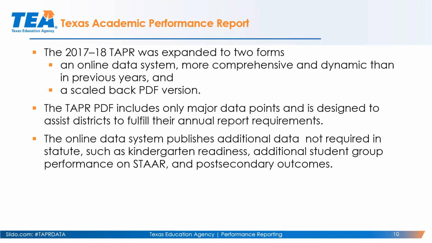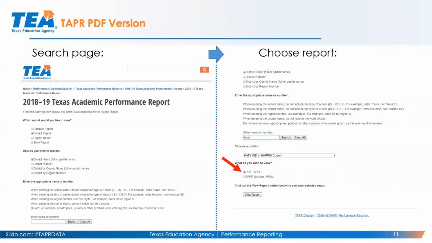For example, like kindergarten readiness, or additional student group performance on STAAR, like for example, migrant. We wouldn't use migrant for accountability, but we do have the data. And so we would publish STAAR performance results for students who are migrants on the TAPR online system.